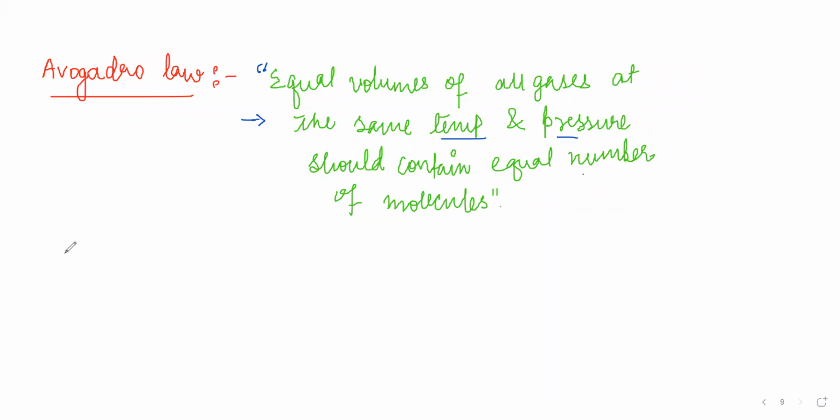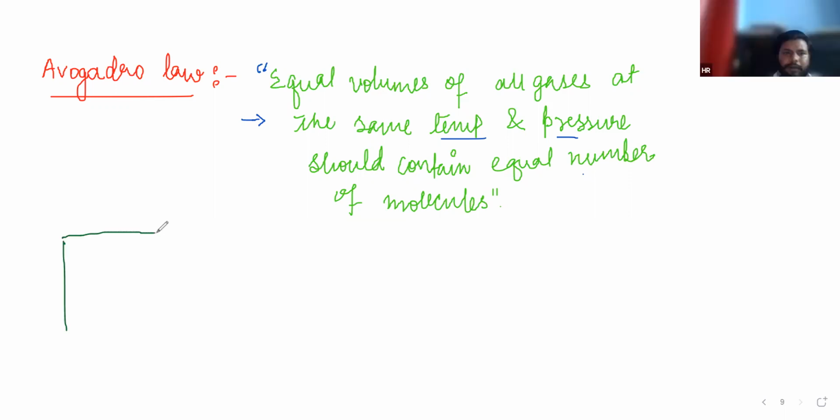Just see, if I have a room to teach students, it's a classroom. Just take an example, and its volume is 1,000 meter cube. Let's say 1,000 meter cube, and volume is actually capacity. It has the capacity to hold or arrange students.